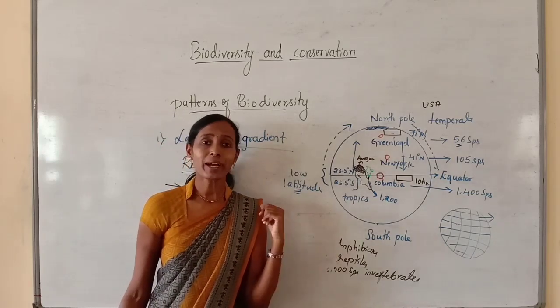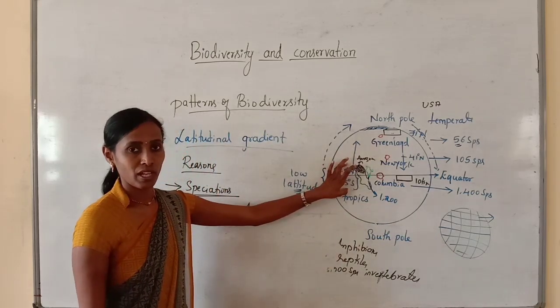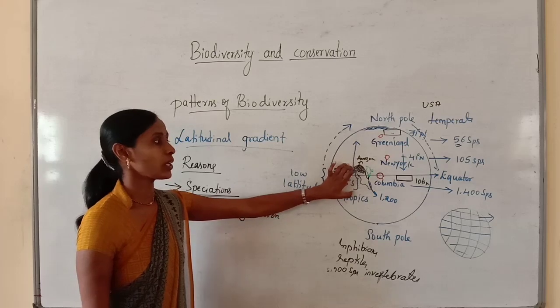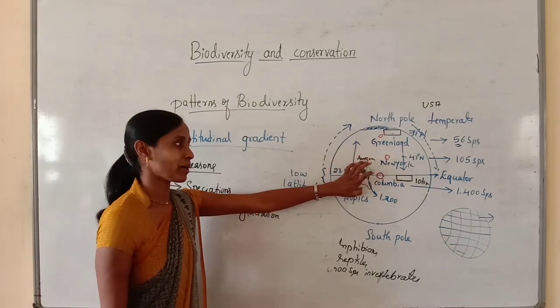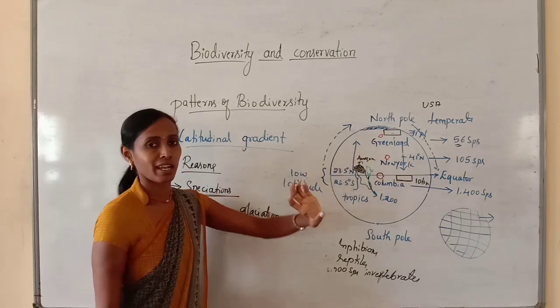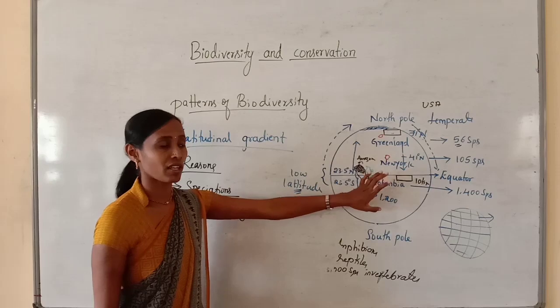But no such disturbances can be seen in the tropical region. That is one main reason why the equatorial or tropical region has maximum biodiversity. Here we cannot find such glaciations, so there are no such disturbances.